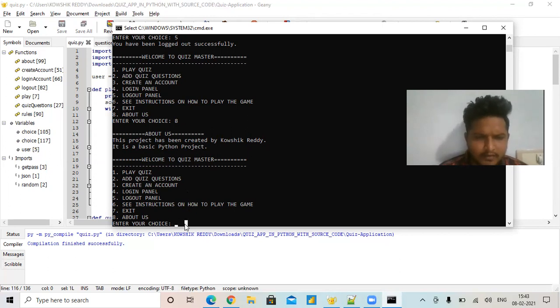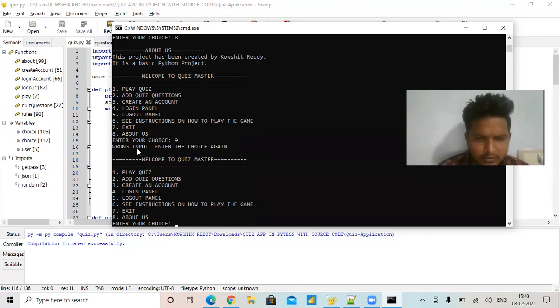In case I enter any wrong function, suppose the about option is 8 and I give 9, it shows wrong input, enter the choice again. However many times you give a wrong number, it shows the error. If you give the correct number only, you can access that.